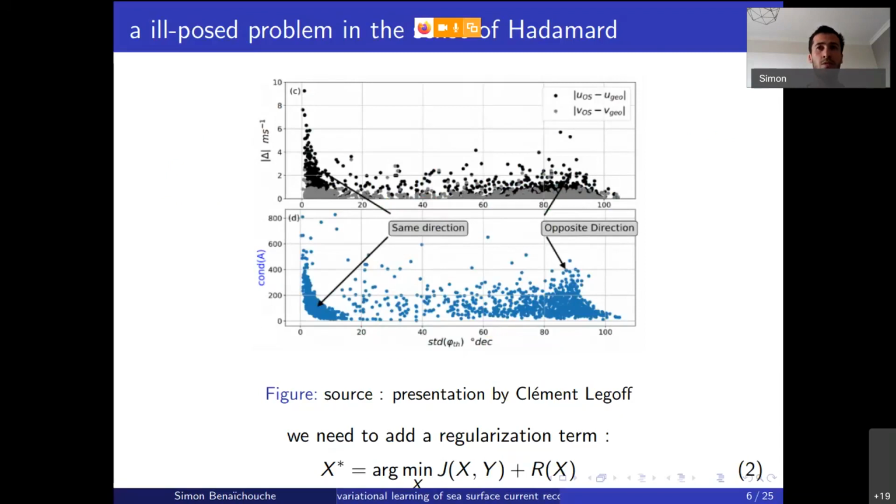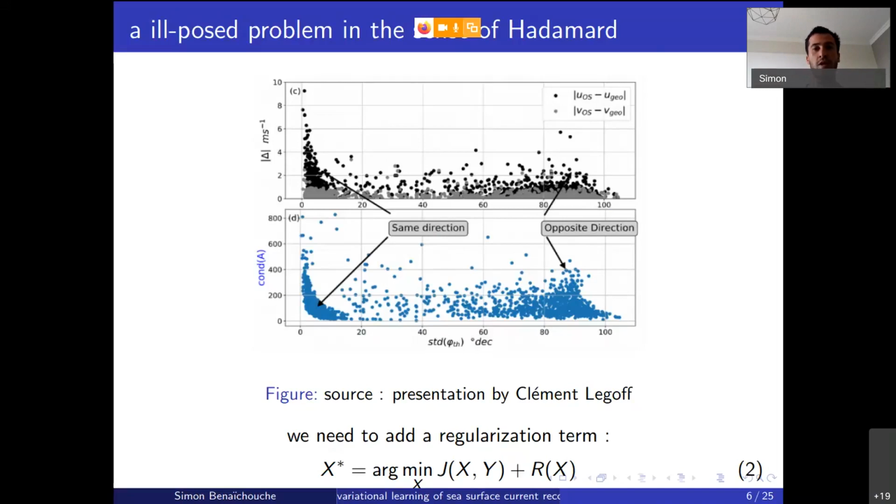When there is stormy weather, boats tend to follow directions that are close to each other. That leads to observations that are highly linearly dependent, and this model underperformed when compared to classical estimation of currents using altimetry and satellites. So when we have such a problem, what we do is add a regularization term, and we state that the current velocity, or the geophysical field of interest, is computed using a minimization procedure with your favorite algorithm, such as gradient descent.